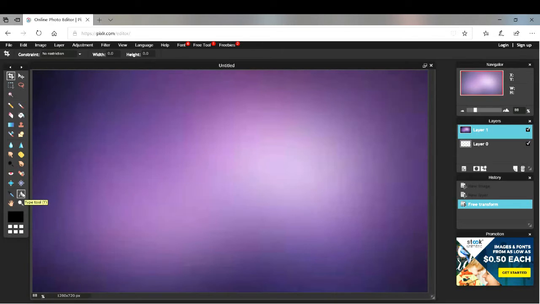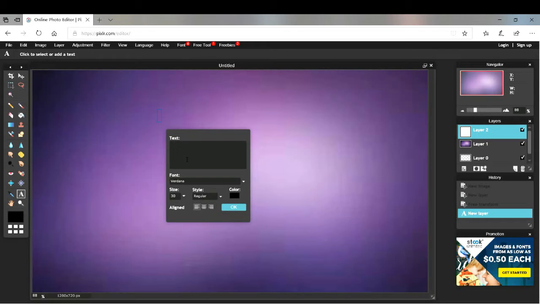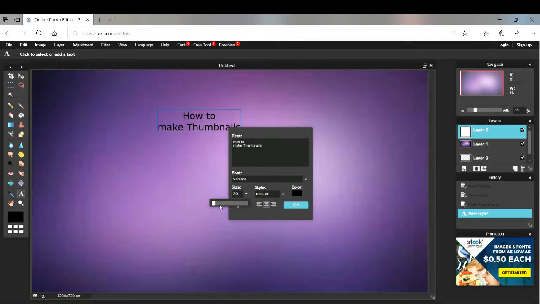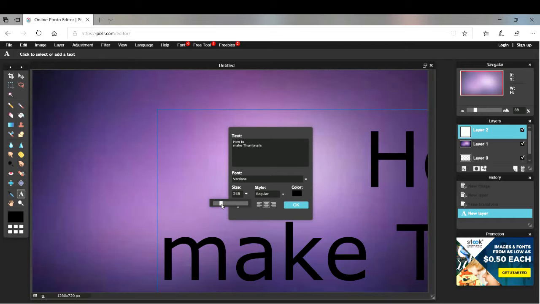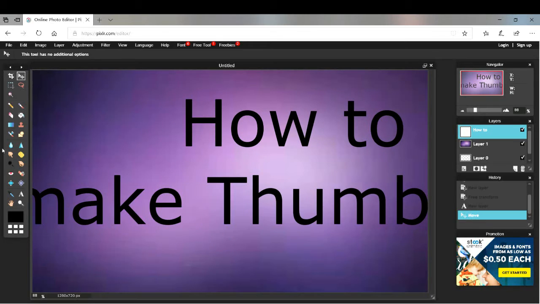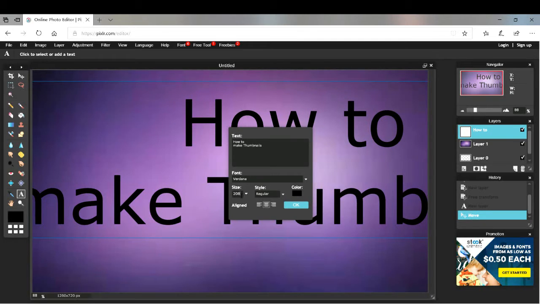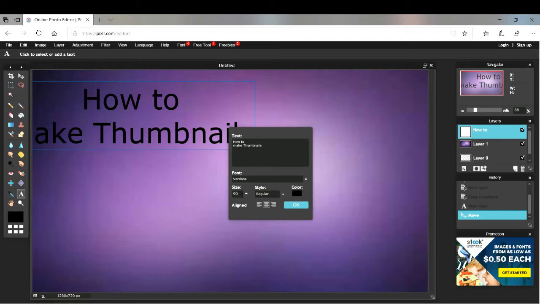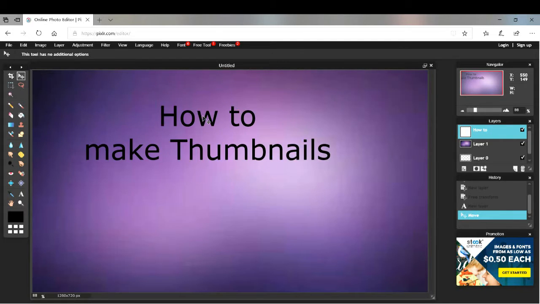So, when you click on the text thing, name it whatever you want. I'm going to name it, how to make thumbnails. Now you notice there's a middle thing here that centers it. You can resize it. You don't have to, you can actually do a specific size. Let's say 50. I always make it as big as I want. It will get laggier the more you grow it, because obviously your image gets too big. We want to make it down to like 90. Yeah, that's pretty good. So you have it there.